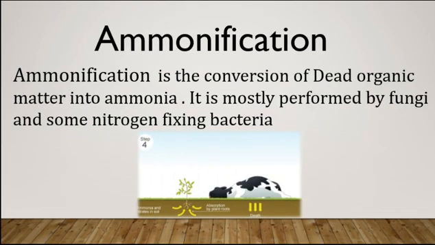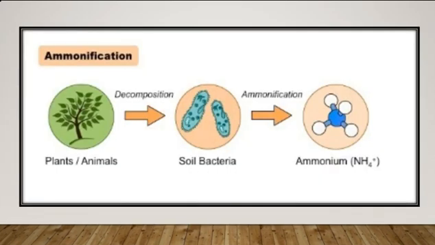Ammonification. When plants or animals die, the nitrogen present in the organic matter is released back into the soil. The decomposers, namely bacteria or fungi present in the soil, convert the organic matter back into ammonia. This process of decomposition produces ammonia, which is further used for biological processes.